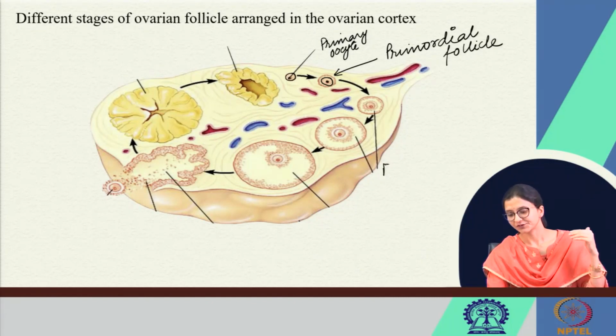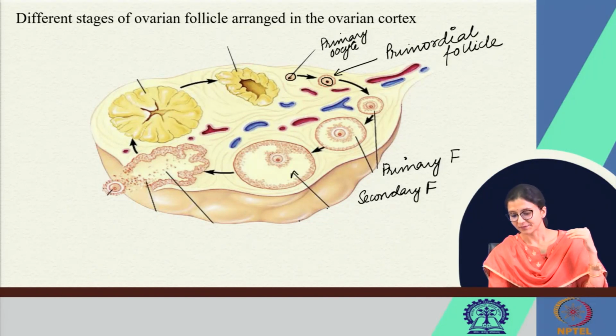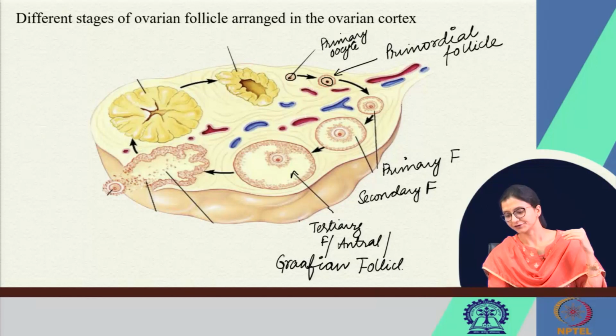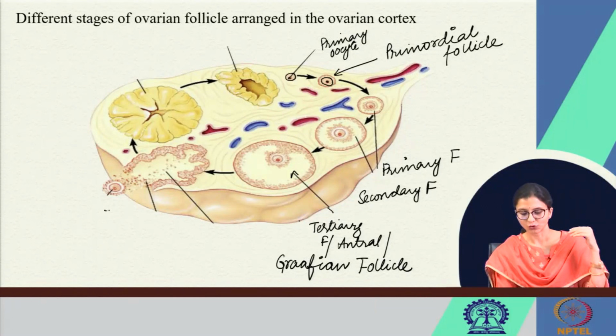Slowly, along the stages of development, they will form the primary follicle, then the secondary follicle, and this is the mature tertiary follicle. This is also called the antral follicle, which will ultimately form the Graafian follicle at the time of ovulation. This mature Graafian follicle will undergo ovulation and thereby release the secondary oocyte.